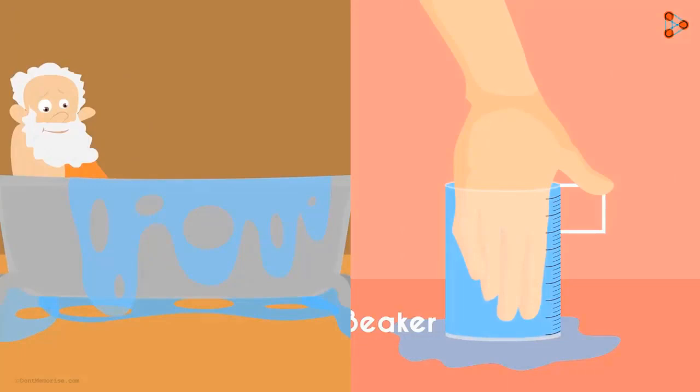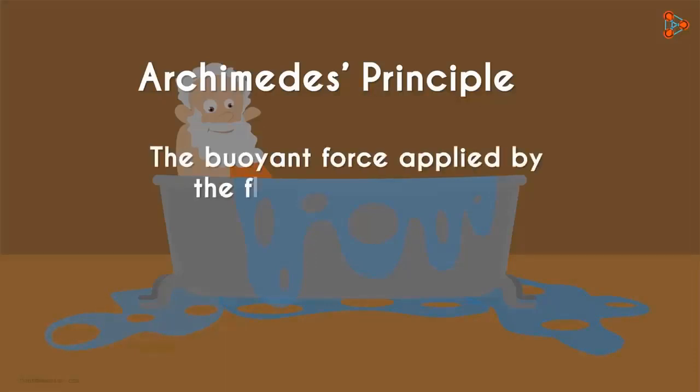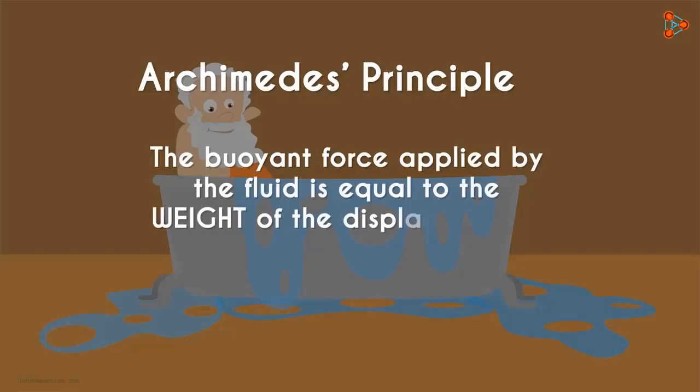In our previous videos, we've seen that when an object is placed in or on a fluid, the fluid exerts a buoyant force on it which acts upwards. Archimedes' principle goes one step further in saying that the buoyant force applied by the fluid is equal to the weight of the displaced fluid. We can take a simple example to understand this.